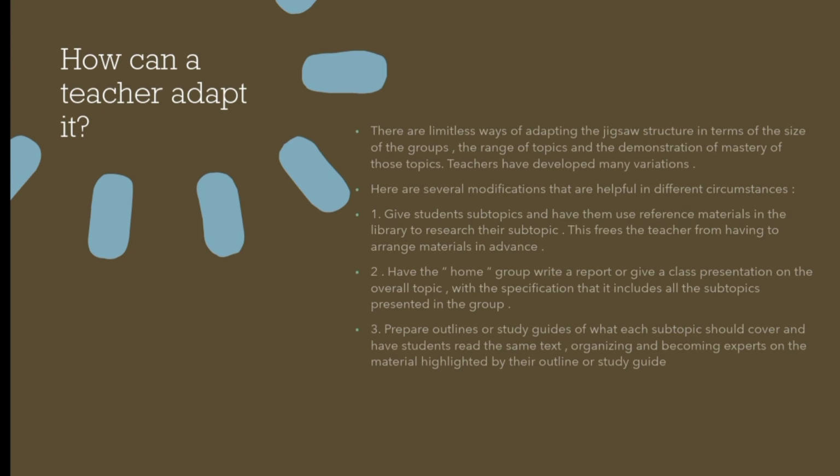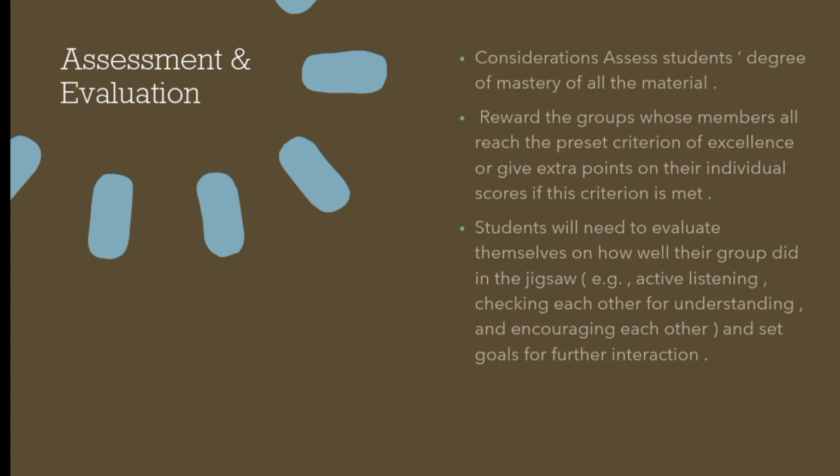And number three is prepare outlines or study guides of what each subtopic should cover and have students read the same text, organizing and becoming expert on the material highlighted by their outline or study guide. Next is assessment and evaluation. The first is consideration as assess student degree of mastery of all the material.